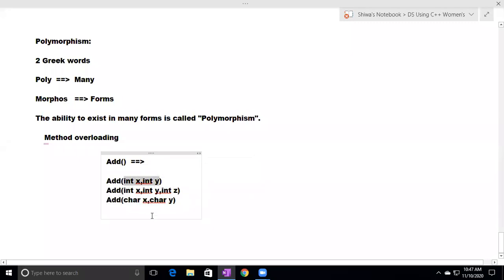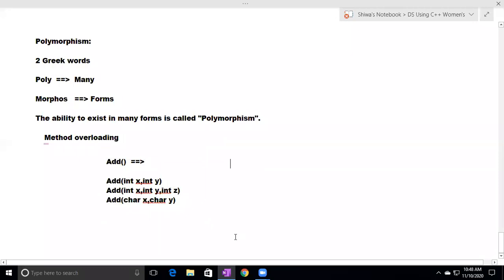Here signature change means change in the number of parameters. Here two parameters are there. Here three parameters are there. If the number of parameters is the same, the data type should be different. Here the data type is int. Here the data type is char. So defining multiple methods with the same name, add, with different signatures is called method overloading. This method overloading is an example of polymorphism. The same add method exists in many forms.